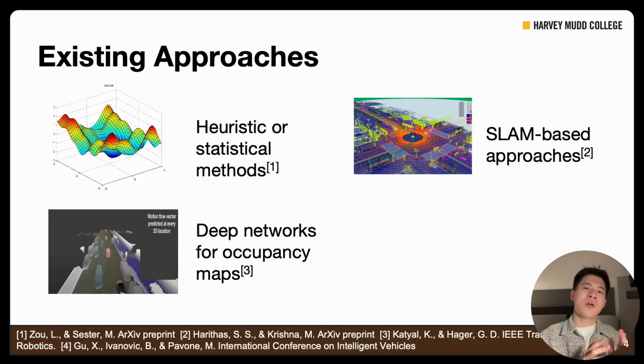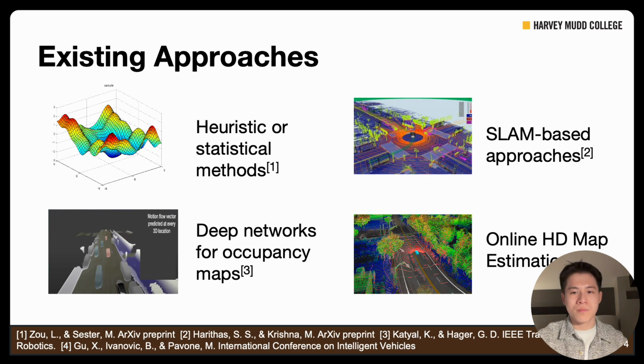Furthermore, approaches that predict occupancy maps using deep generative networks can infer missing regions probabilistically, but often lack structured uncertainty tracking, which restricts their ability to provide interpretable explanations for detected inconsistencies. Finally, we also have online HD map estimation methods. They can refine maps dynamically, but their primary focus is on trajectory prediction rather than assessing the uncertainty of the